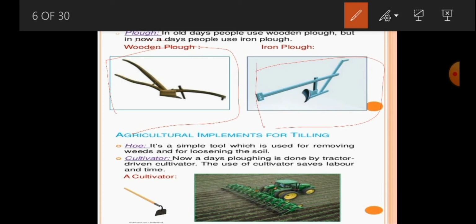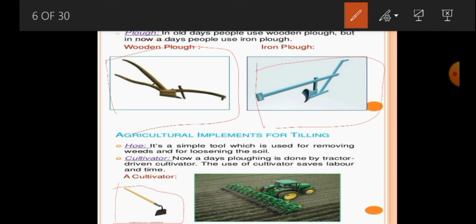And also, for agricultural practices or preparation of the soil, we are using another very important instrument, which we call the hoe. This is what we call the hoe. It is a simple tool which is used for removing weeds and for loosening the soil. Weeds are the extra plants that grow associated with the main crops, and you have to remove the weeds by using the hoe.